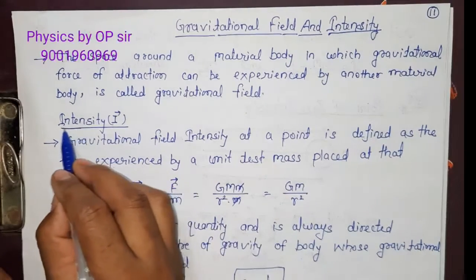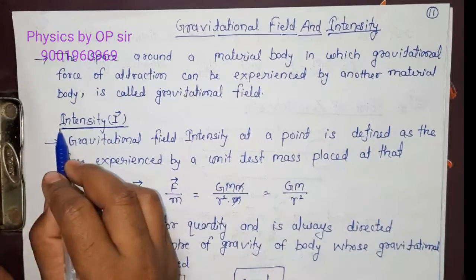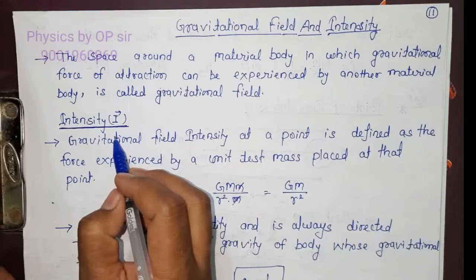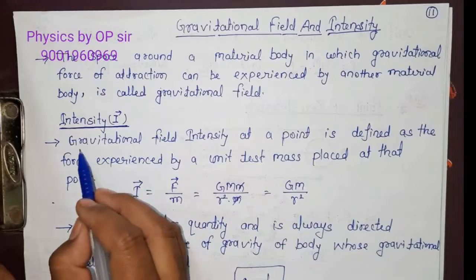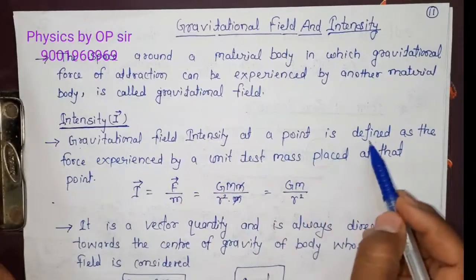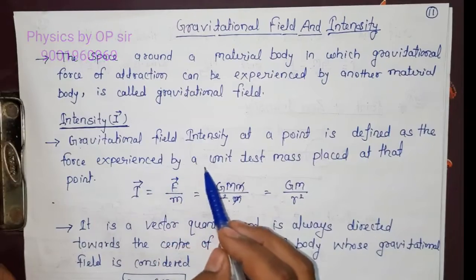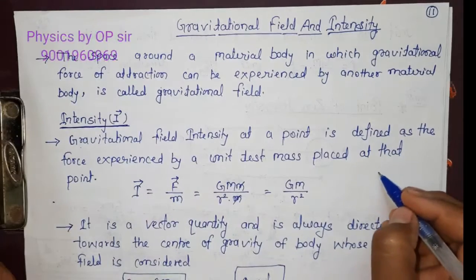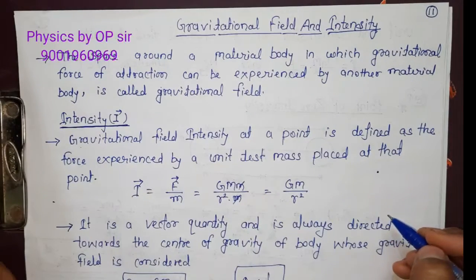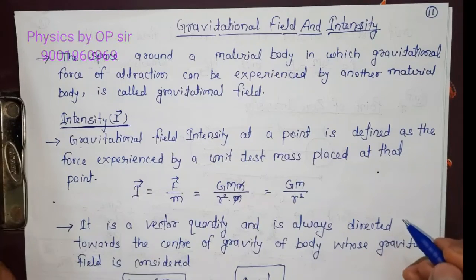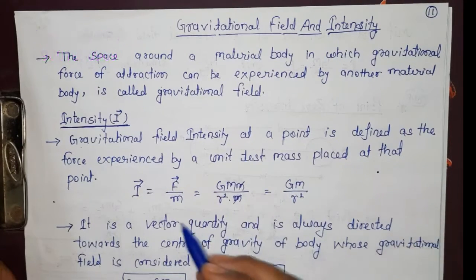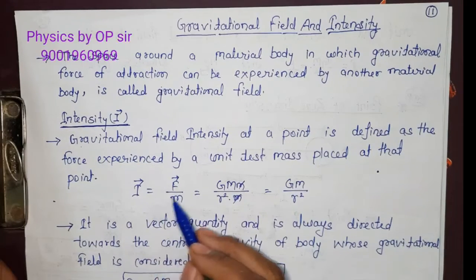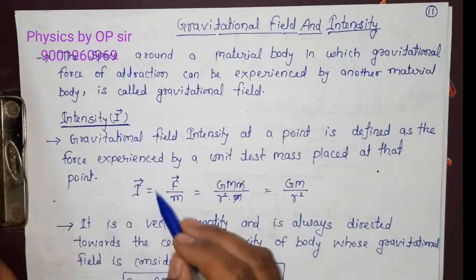Now, numerically we do not find out the gravitational field. Numerically we have to find out the gravitational field intensity. So what is gravitational intensity? The gravitational field intensity at a point is defined as the force experienced by a unit test mass placed at that point. Means at a particular point where we have to find the intensity, we place a unit mass, and the force applied on that unit mass is the intensity. So its formula is I equals F vector upon m. This is a vector quantity.